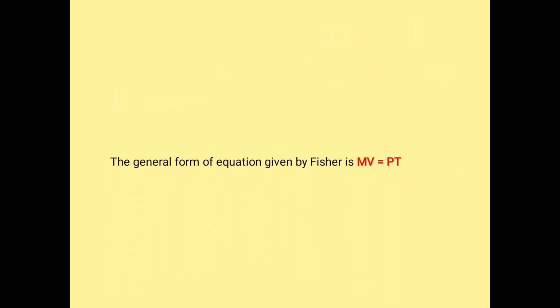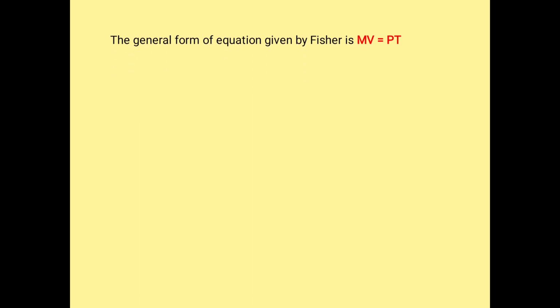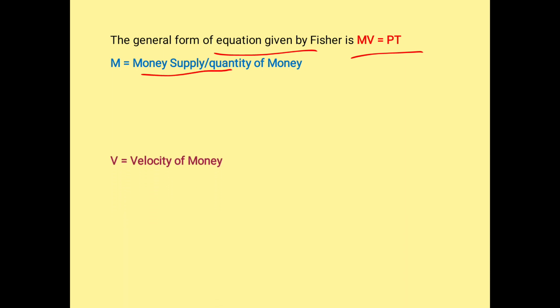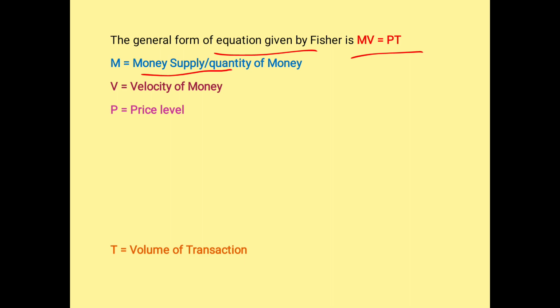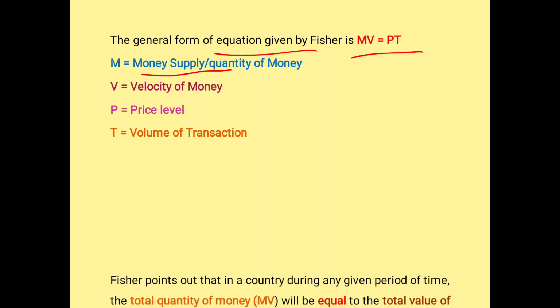Now we are going to see how the equation is derived. The equation given by Fisher is MV = PT. What does M stand for? Money supply, or we call it the quantity of money. V stands for velocity of money, P stands for price, and T stands for transactions, the volume of transactions.